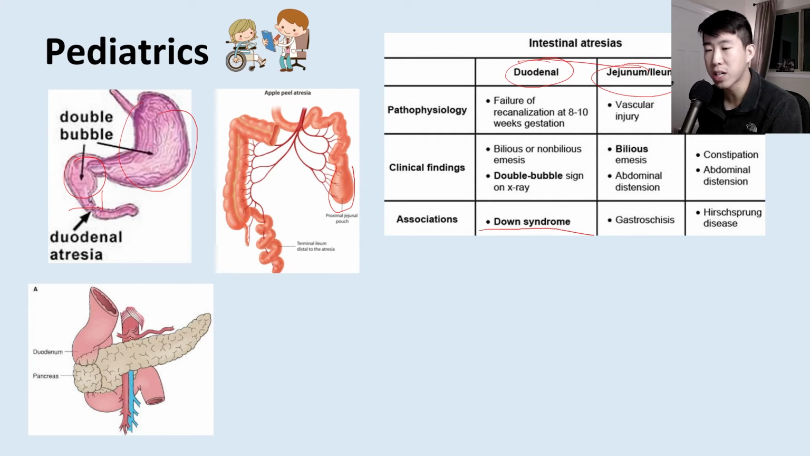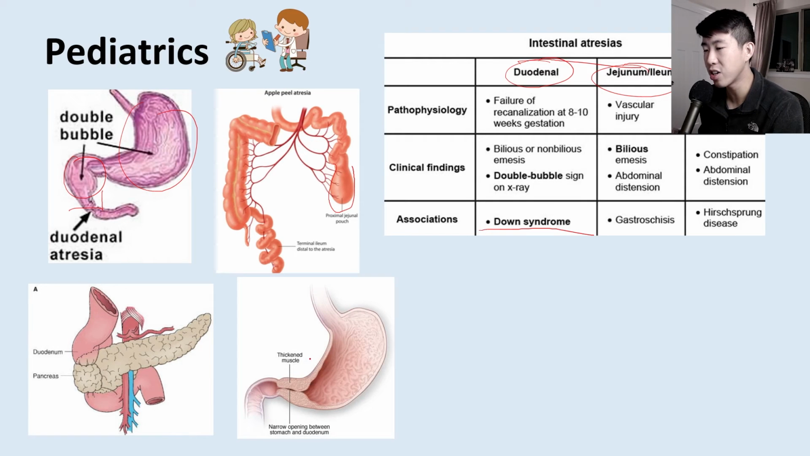Next, this is a picture of annular pancreas, which shows that the pancreas is basically just wrapping around the duodenum and causing an obstruction like that. So you get bilious vomiting. And then here is a depiction of pyloric stenosis, where in your firstborn male baby, you get a very hypertrophic pyloric muscle, and this causes a blockage and then explosive, projectile vomiting.